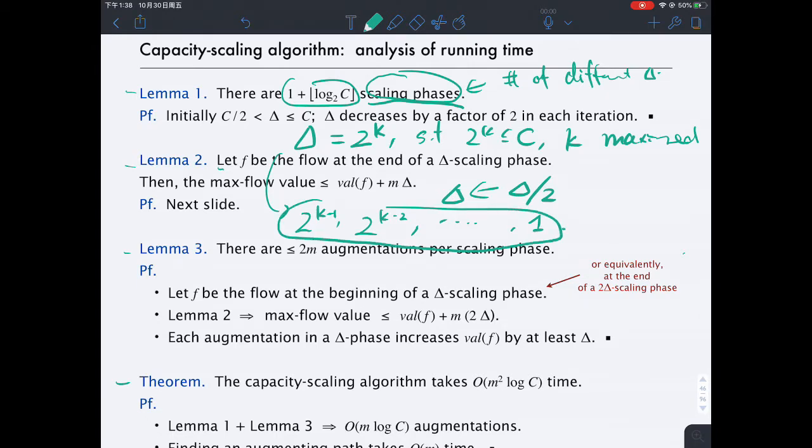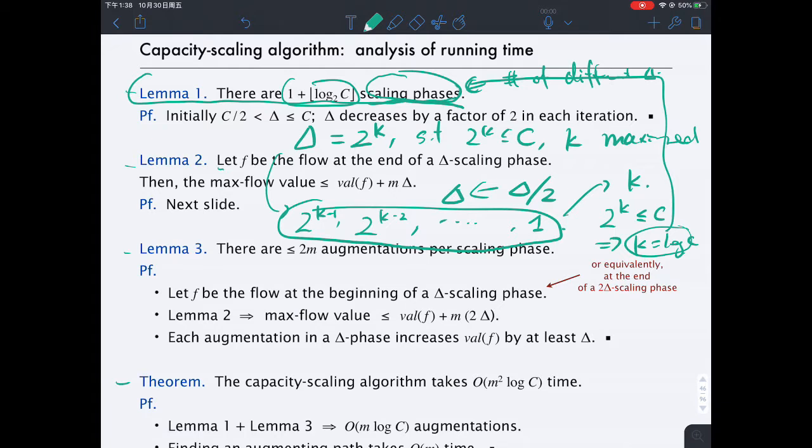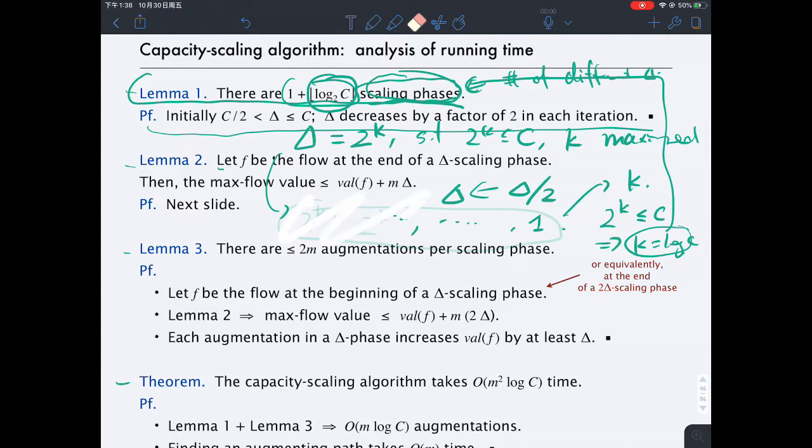So the number of different deltas here is exactly k. But also we know that 2 to the k is less than c, so we can see that k is log c. This is what the first statement is talking about: the number of scaling phrases is on the order of log c. So it's a one sentence proof. This is the first statement.